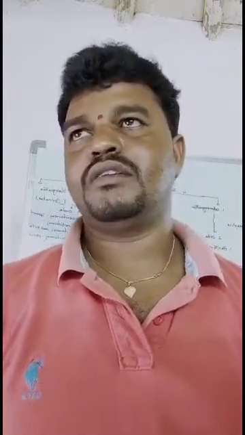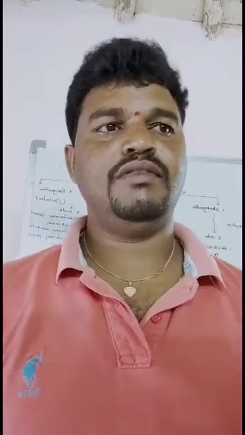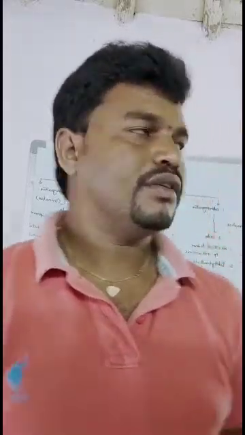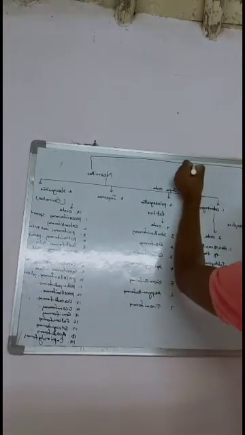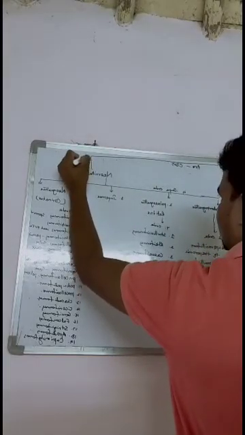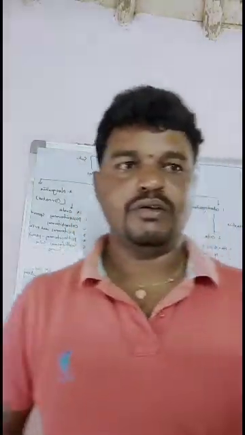Today we are discussing the classification of Aves. The class Aves is divided into two subclasses: one is Archaeornithes, and the second one is Neornithes. These are the two subclasses. First, the subclass Archaeornithes.